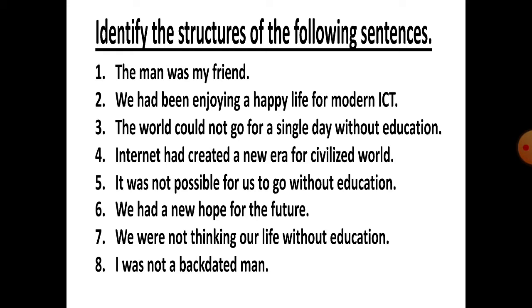Now tell me, what structure is followed here? Present continuous, present perfect, or present perfect continuous? Which one? Try to remember the structure. Then give me the answer. It's first perfect. It's first perfect form. Okay.